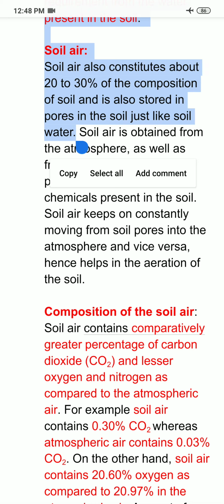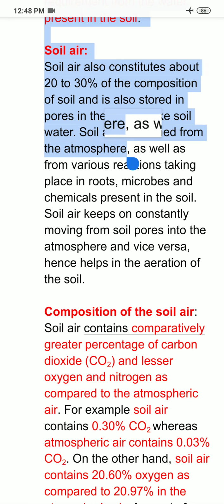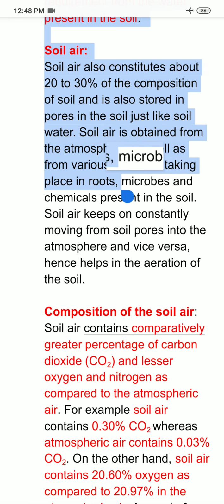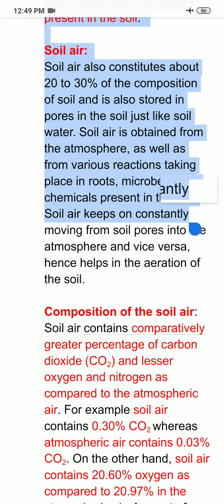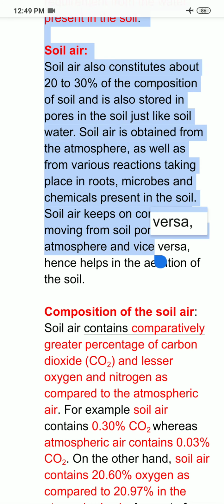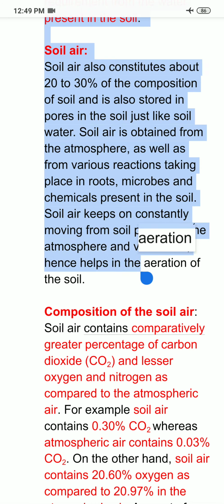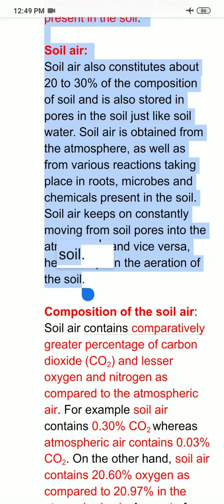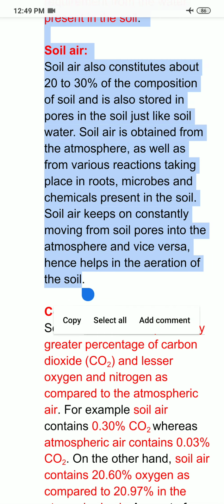Soil air is obtained from the atmosphere as well as from various reactions taking place in plant roots, as well as reactions taking place in microbes and chemicals present in the soil. Soil air keeps on constantly moving from soil pores into the atmosphere and from the atmosphere into the soil pores. So I can say that a vice versa exchange is there. Hence soil air helps in the aeration of the soil.